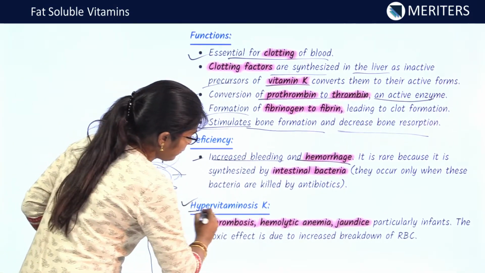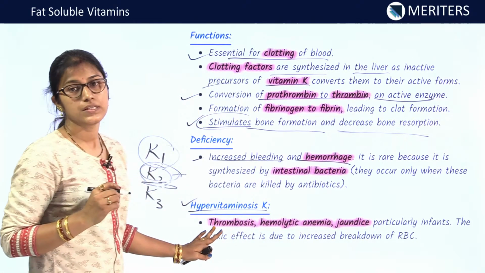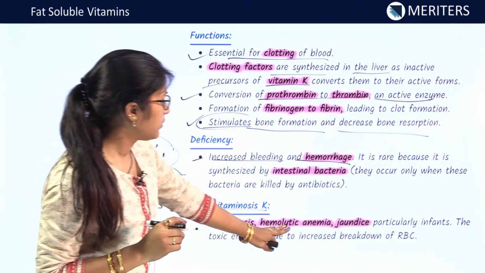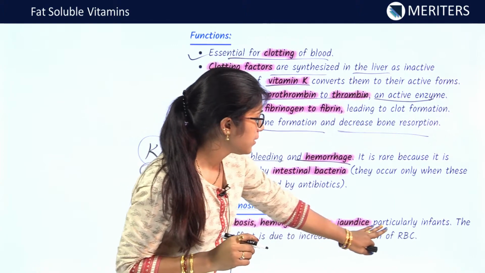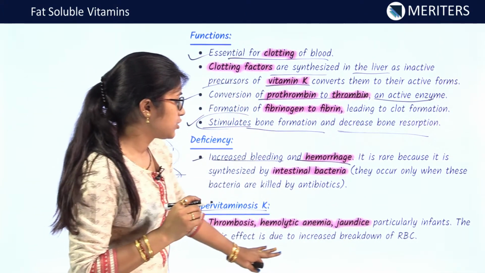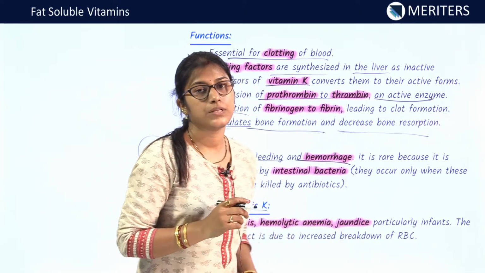Now we'll see hypervitaminosis K, which means toxicity of vitamin K. Thrombosis, hemolytic anemia, jaundice, particularly in infants. The toxic effects are due to increased breakdown of RBC.